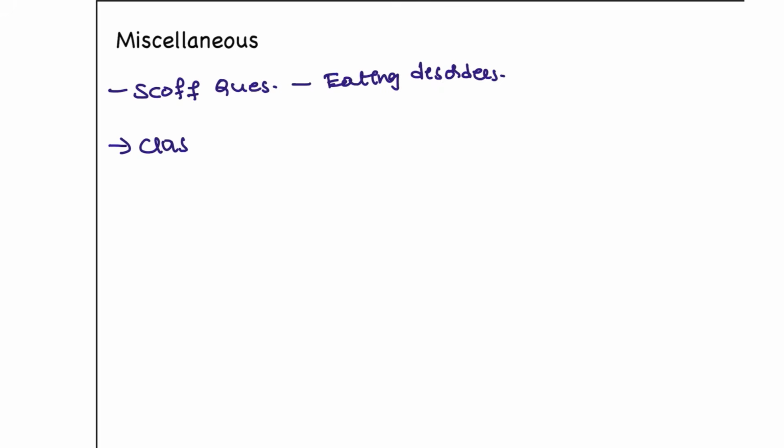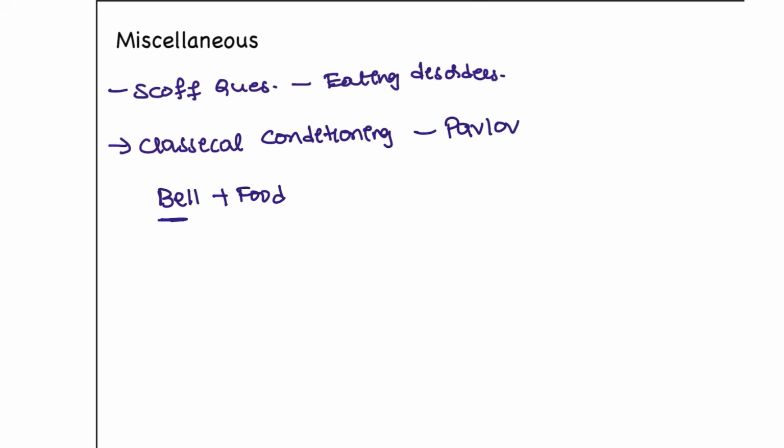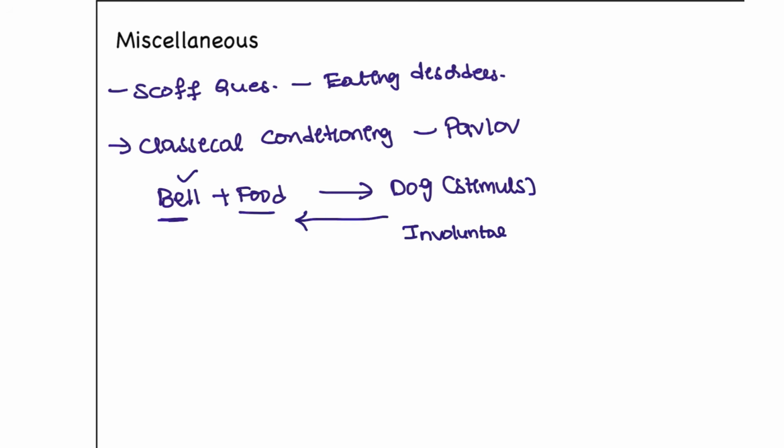Next, classical conditioning. Classical conditioning was given by Pavlov. Whenever there is an association, for example, a bell with food, whenever you make the bell sound, it is going to get the dog stimulus, and after you ring the bell, the dog will come here for the food. So this is an involuntary type. This is the involuntary stimulus that is seen with patients or human beings.